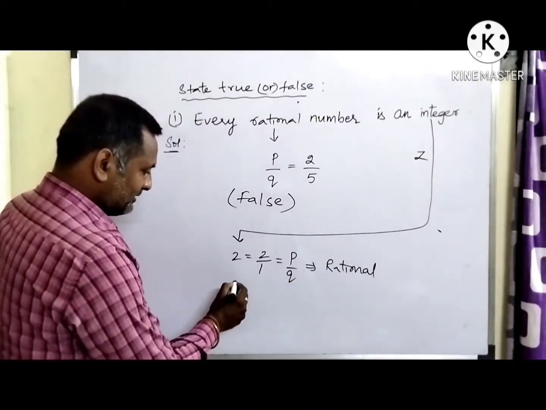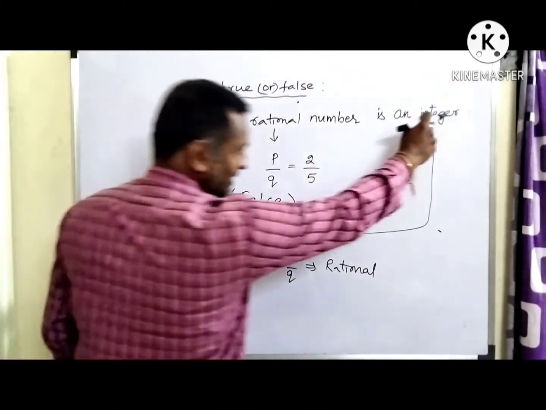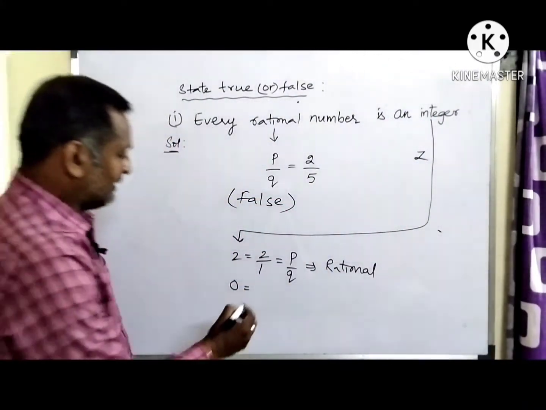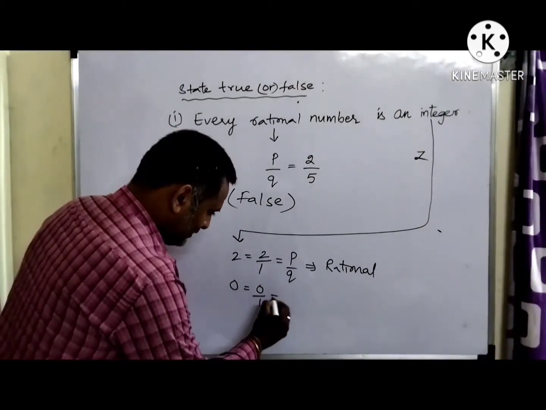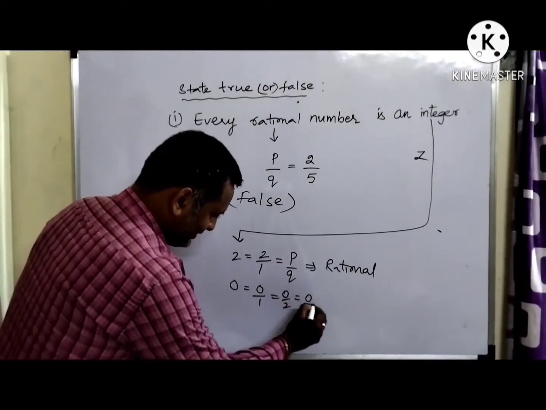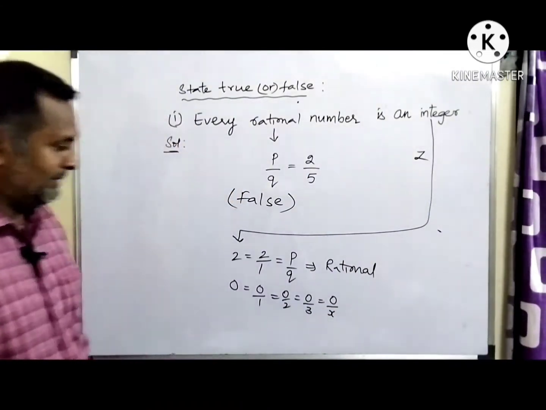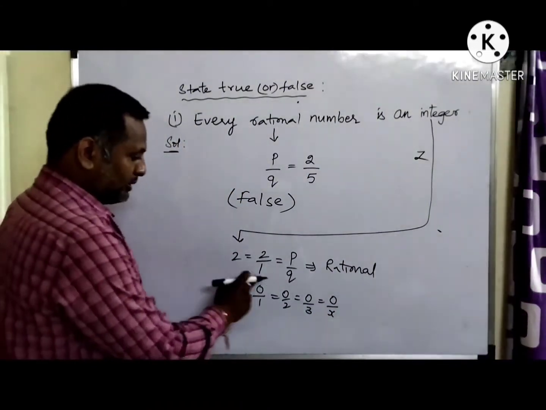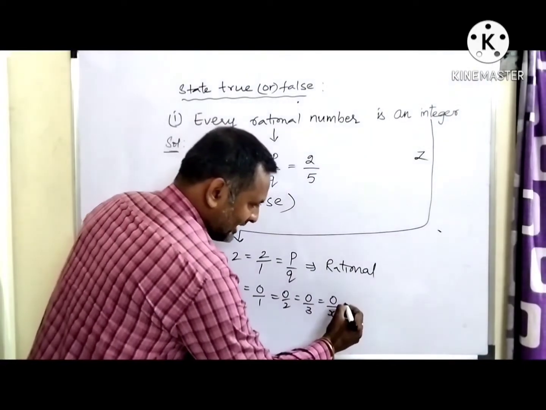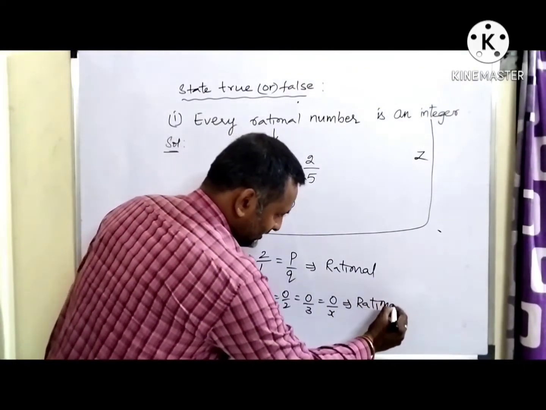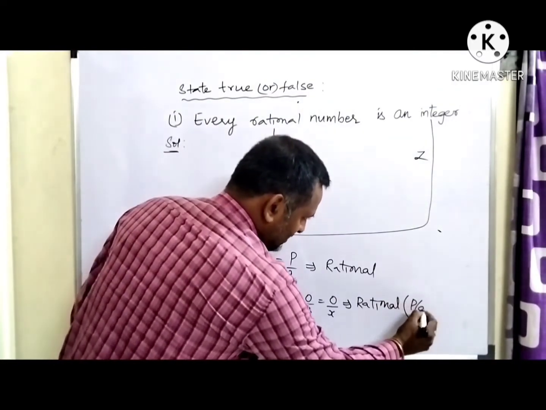Even if I take 0, which is an integer, 0 can be written as 0 by 1, 0 by 2, 0 by 3 or 0 by some x. So whatever it could be, 0 can be written as 0 by anything. So we call this again a rational number, because this is in the form of p by q.